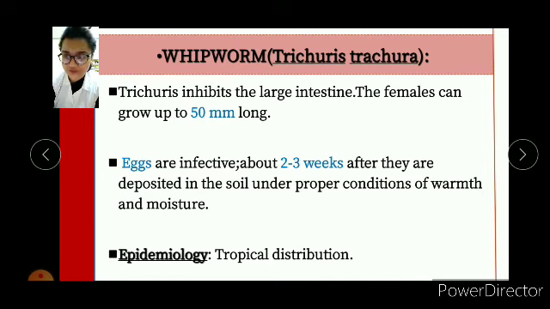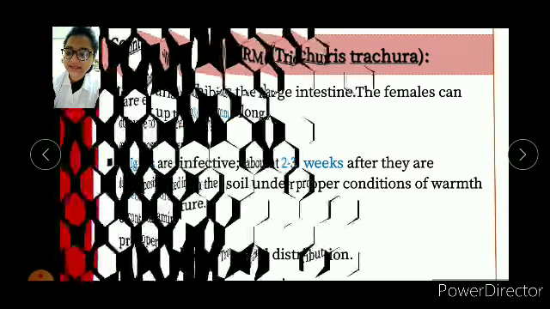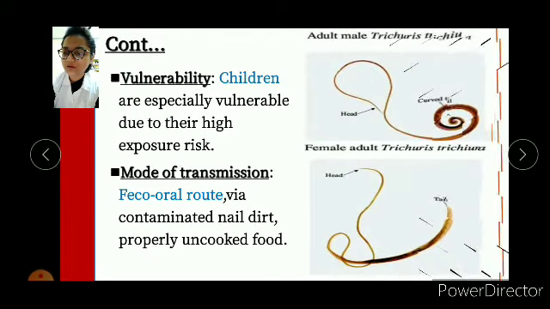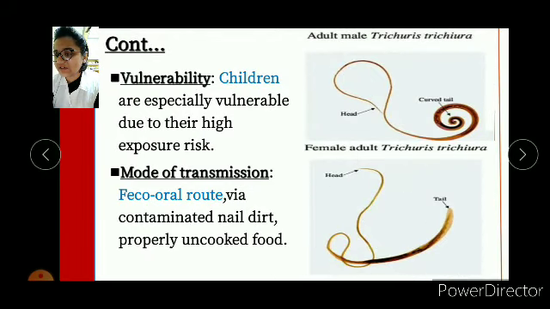Epidemiology: it mainly has tropical distribution as it grows in warmth and moisture, as I have told before. And then comes the vulnerability. Children are especially vulnerable due to their high exposure risk. And mode of transmission is fecal-oral route via contaminated nail dirt and improperly uncooked food.